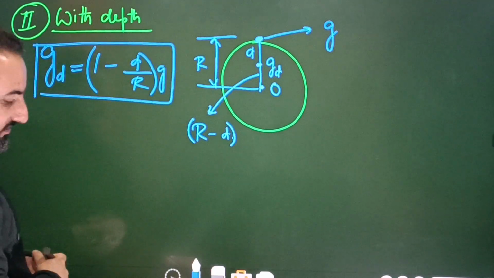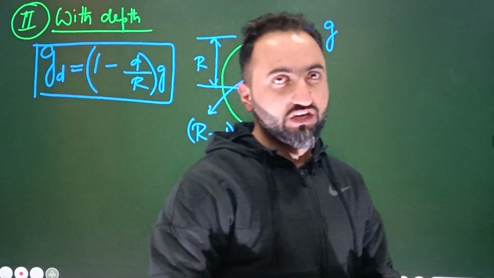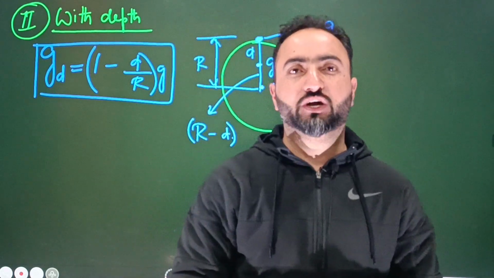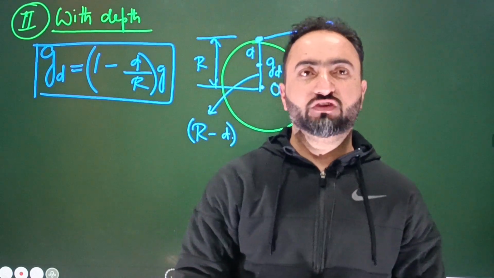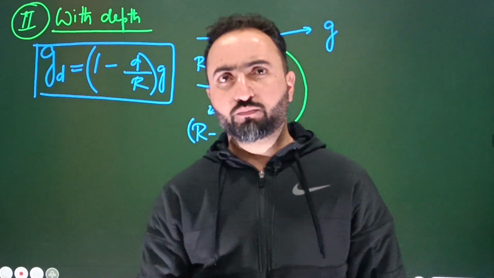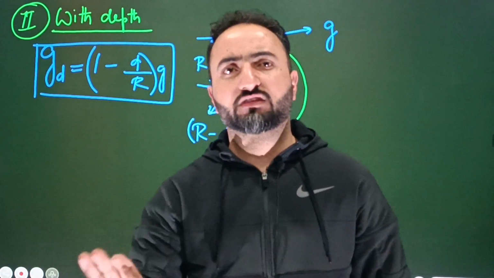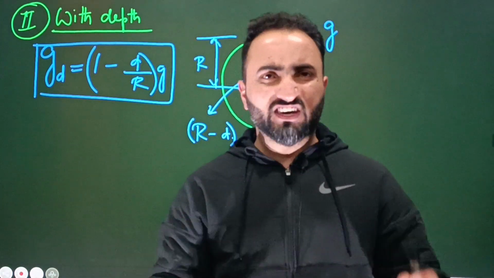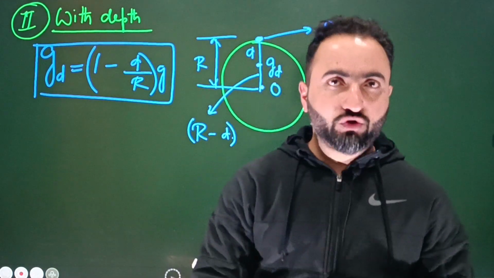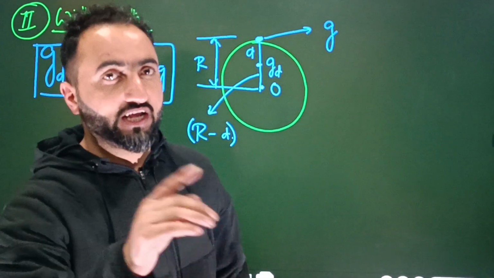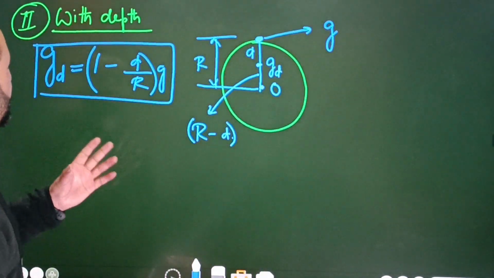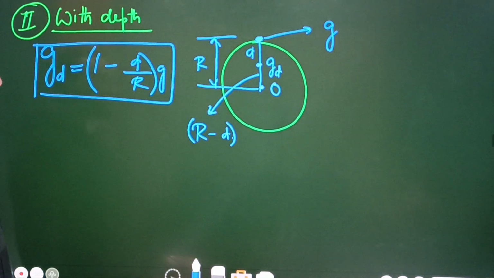And moreover, for acceleration due to gravity with height, there are 2 equations. One is g r square divided by r plus h whole square. Another is g into 1 minus 2h divided by r, but the second equation is true only if h is very small compared to r. In this equation we have just one equation, whether this d is very small compared to r or d is comparable to r, in all circumstances there is one equation. If d is given to you as 1 kilometer, use this equation. If d is given to you as r by 2, use this equation. But in case of height you will have to take care of that. So this is gd, that's equal to 1 minus d divided by r multiplied by g.